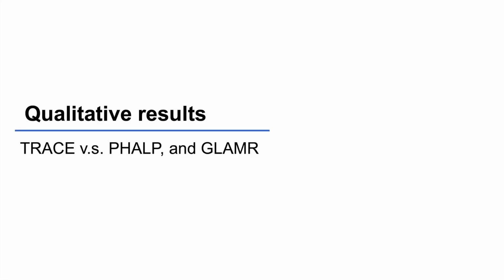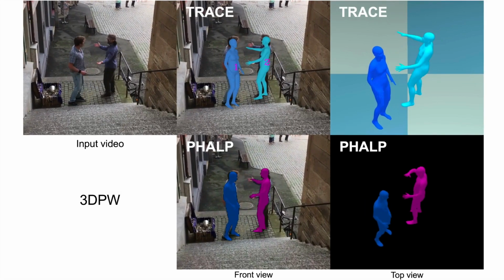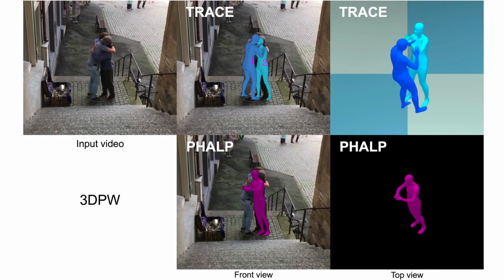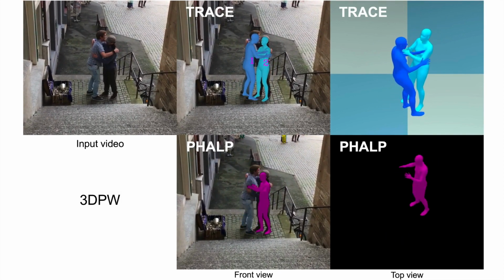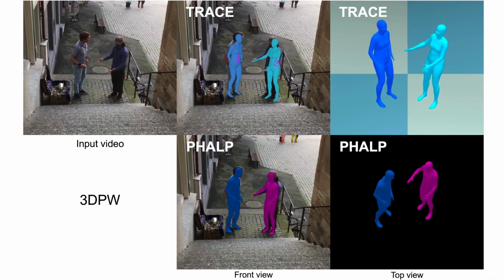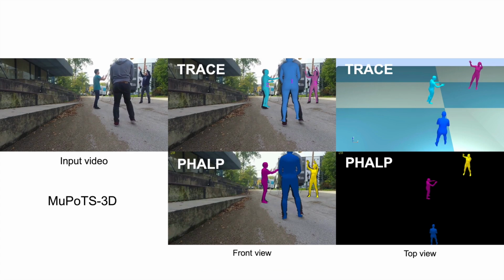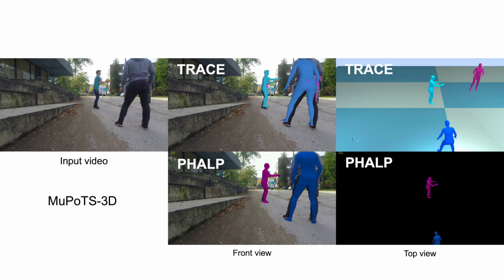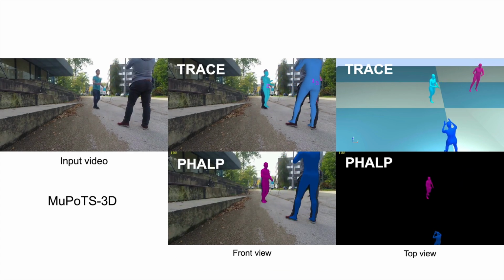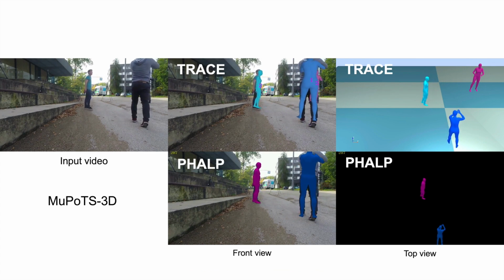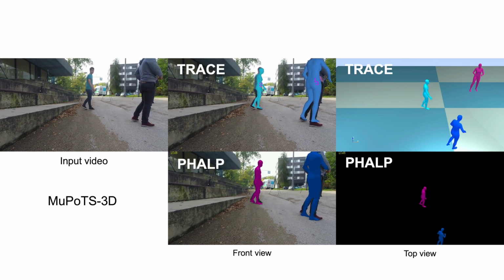Here, we provide qualitative comparisons between Trace, PAP, and GLAMR. Notice that when there is person-person occlusion, PAP loses tracks while Trace is able to maintain the subject identities. Under long occlusions, PAP identifies people as new people when they reappear. This is illustrated by the changing color of the person.